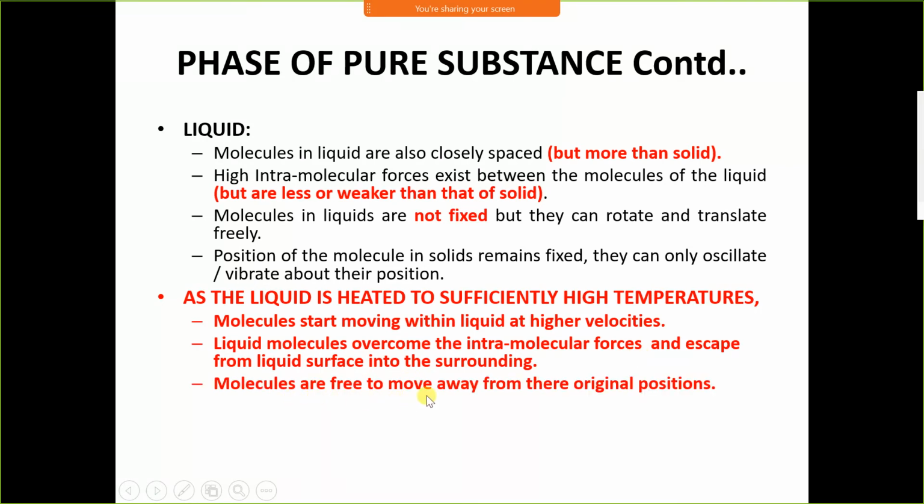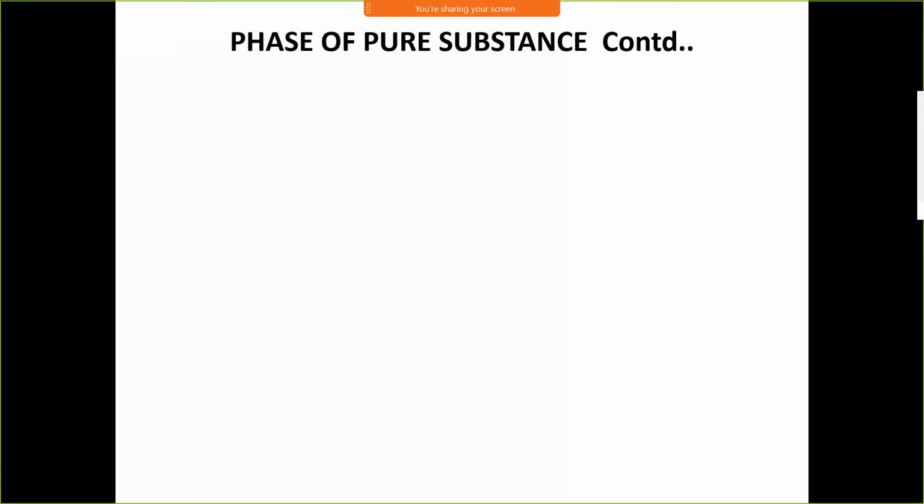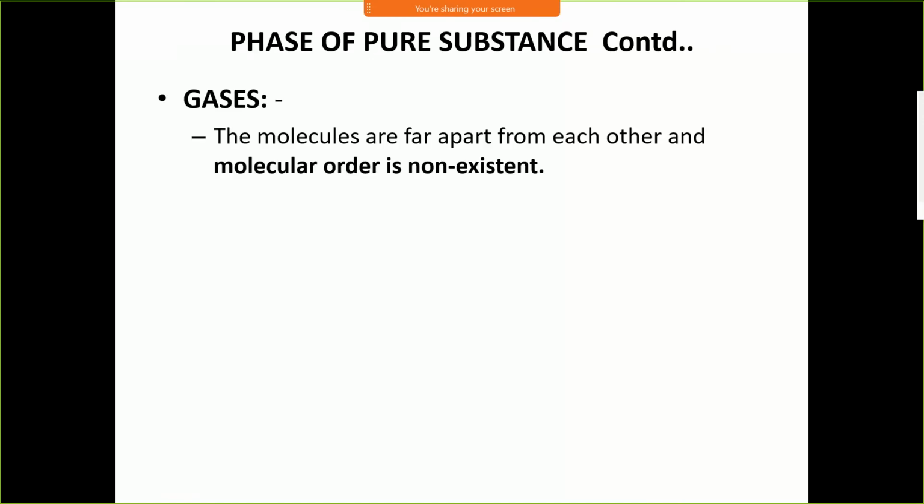Molecules are free to move away from their original position. The gas molecules can move away from each other with very high energy. This is called the boiling point or vaporization. When the liquid is heated up to the boiling point, then liquid molecules start moving from the liquid surface to the surrounding. The next phase is the gaseous phase, that is vapor, or we can say steam in the case of water.